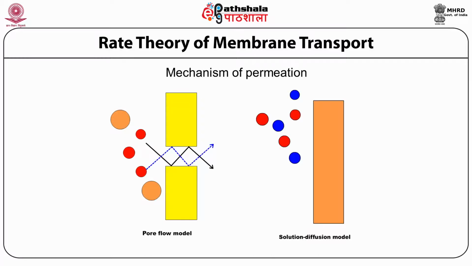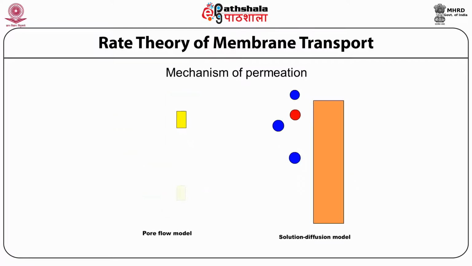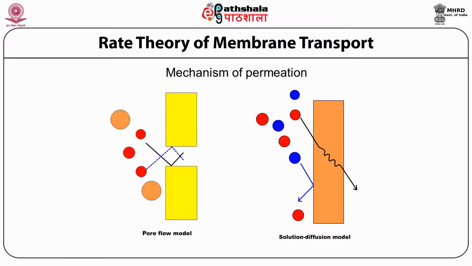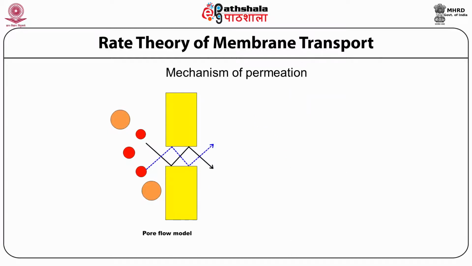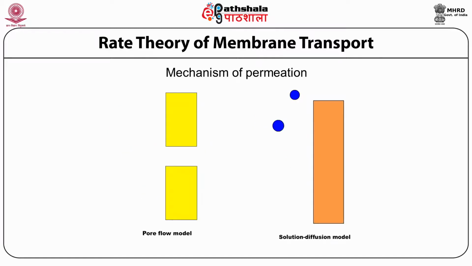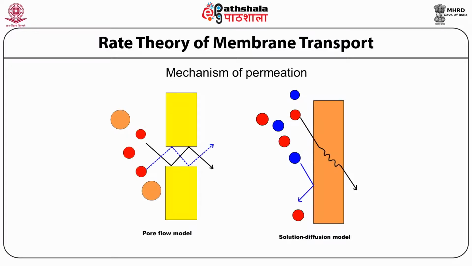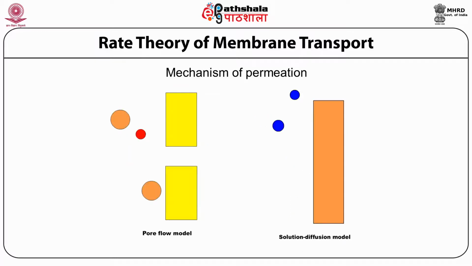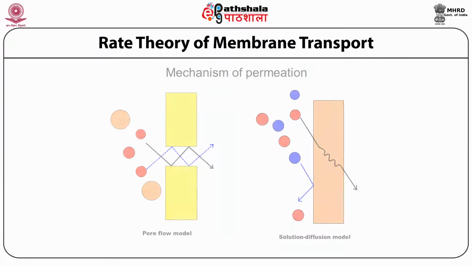The permeates are separated because of the differences in the solubilities of the materials in the membrane and the differences in the rate at which the material diffuses through the membrane. This transport mechanism occurs in reverse osmosis, pervaporation and polymeric gas separation membranes.